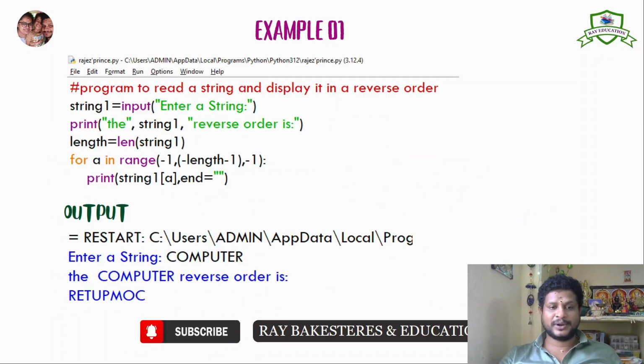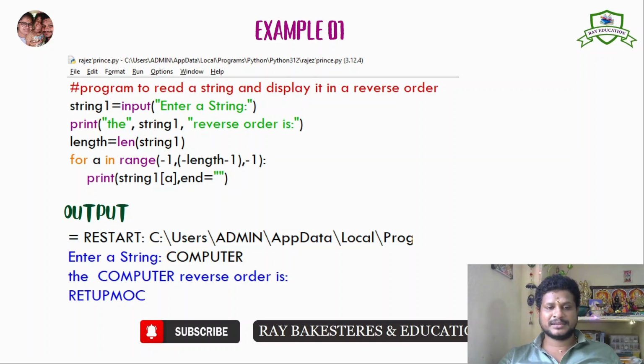Next one, example one. I have just given one example program. This example program reverses a string. String one is equal to input, enter a string. Whatever the input, I have just given computer. You can give any type of string here. Print the string in reverse order. The string will be printed in reverse order. String one has been defined here as computer. That was the input. So the computer in reverse order.